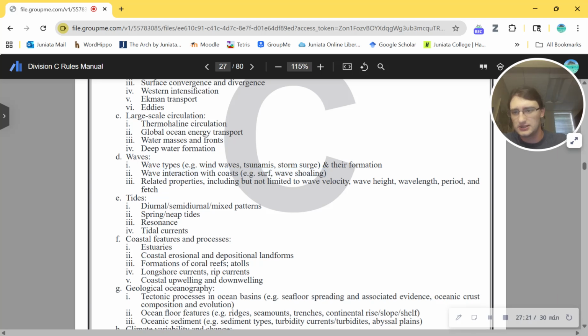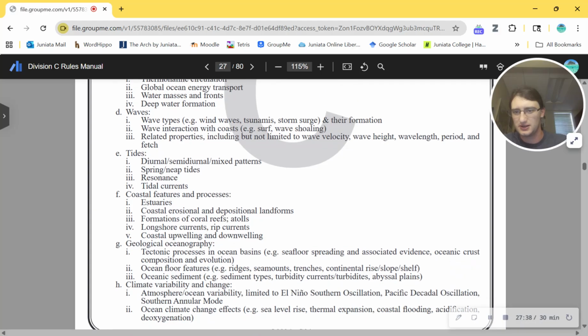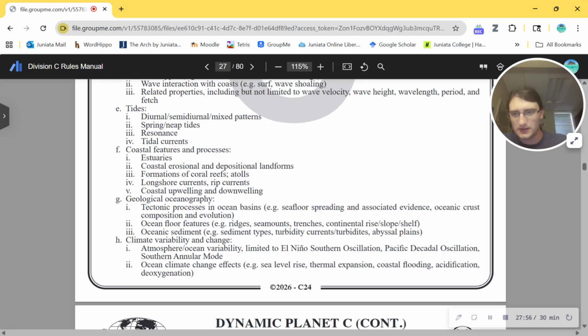That's interesting. Tides, diurnal, semi-diurnal, mixed. Spring neap tides. Don't know what renaissance means. Is that resonance? That's not renaissance. Resonance. I'm not sure what that means in this case. Tidal currents. Okay. Coastal features and processes. Estuaries. Coastal erosions. Depositional landforms. Awesome. Coral reefs. Awesome. Longshore rip currents. Coastal upwellings and downwellings. That's awesome.